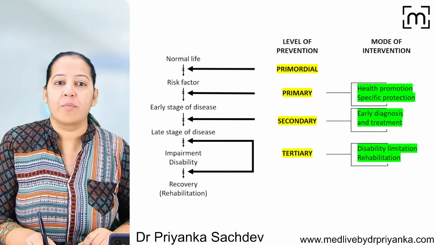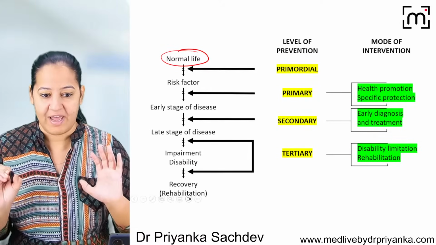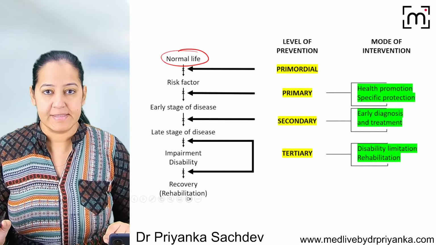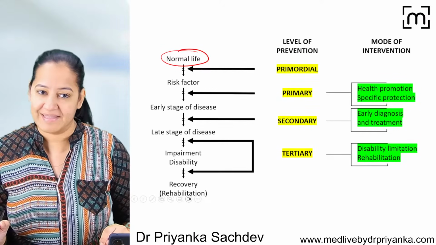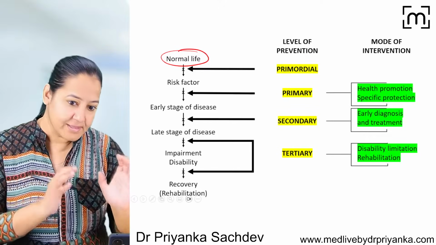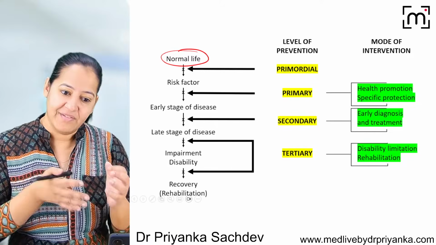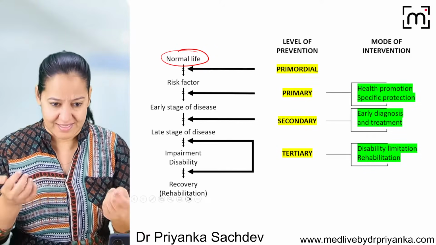Listen. Imagine there is a normal life going on. Nothing is there. No risk factor is there. We all know smoking leads to lung cancer. Smoking leads to many diseases, one of them is lung cancer. Smoking is a risk factor leading to a disease known as lung cancer. Likewise, there are many risk factors leading to many diseases.